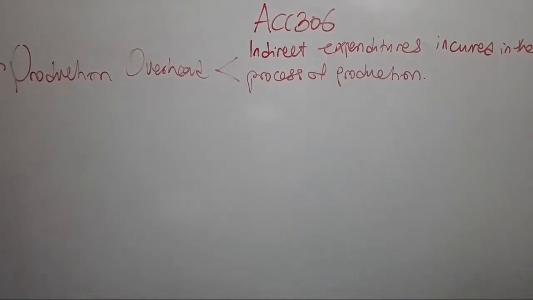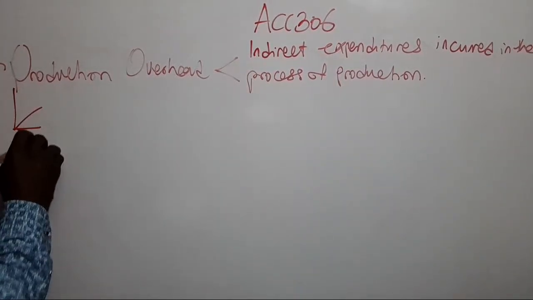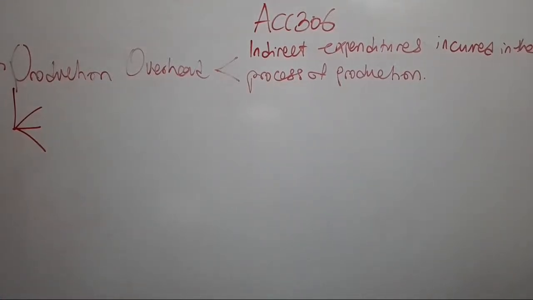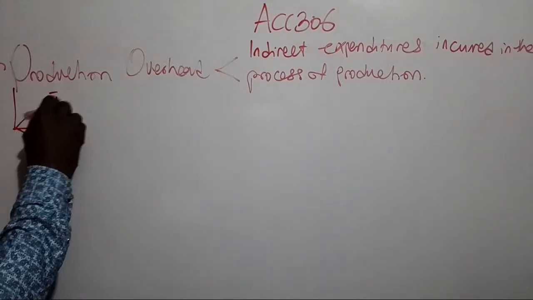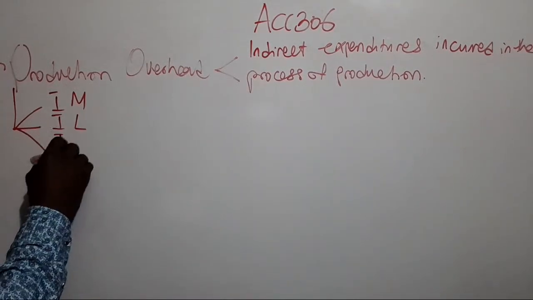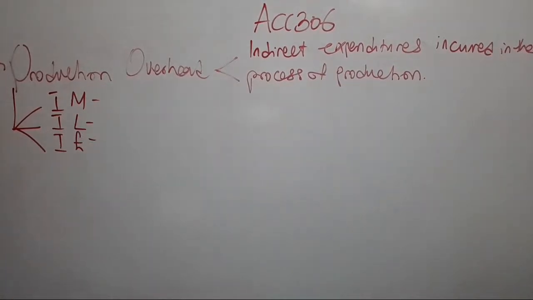And this overhead consists of three elements. We have indirect materials, indirect labor, and indirect expenses. Okay, so we have that. Are we all on the same page?